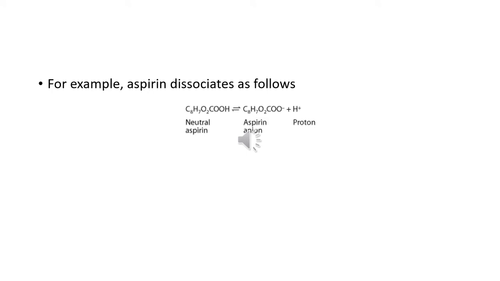Let us see this example. It is the example of aspirin. It is a weakly acidic drug. So the neutral aspirin molecule is dissociated into a negatively charged aspirin anion and a proton that is positively charged. So a weakly acidic drug like aspirin will always form a negatively charged anion and a positively charged proton.